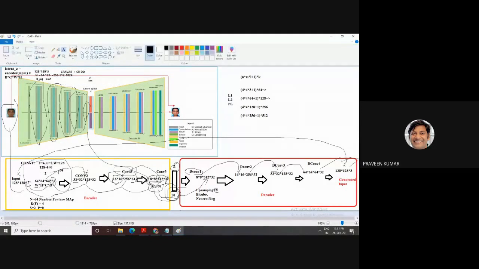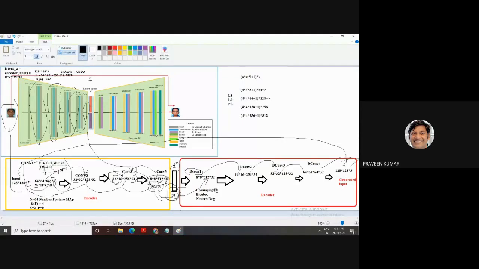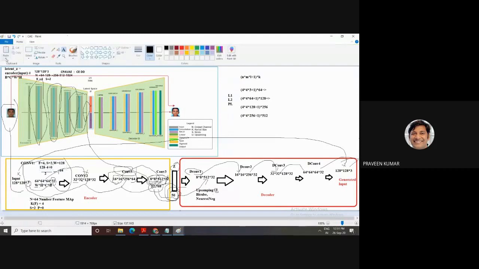Then convolution: Conv 1, Conv 2, Conv 3, Conv 4. For the first convolution, the input size is 128 and the filter size is 4. With padding 1 and stride 2, the output size is (128 - 4 + 2)/2 + 1, and you get 64 as the output of this layer. In the same way for Conv 2, Conv 3, and then Conv 4.